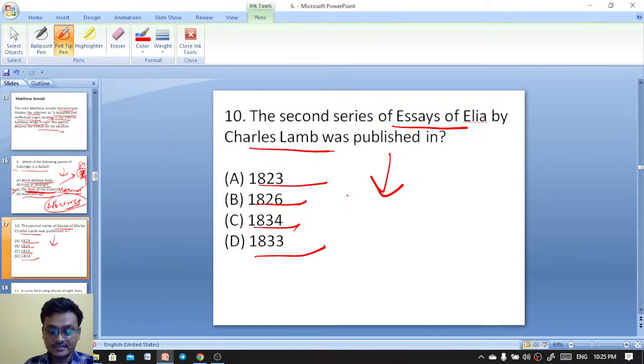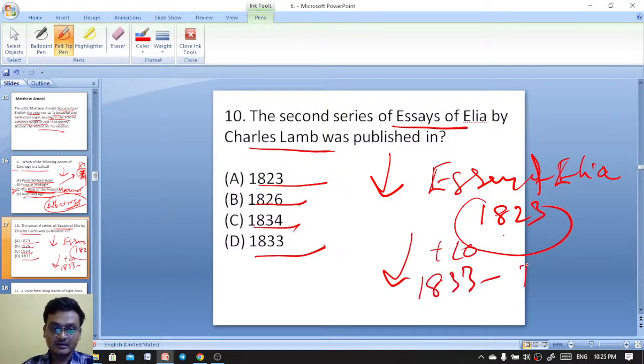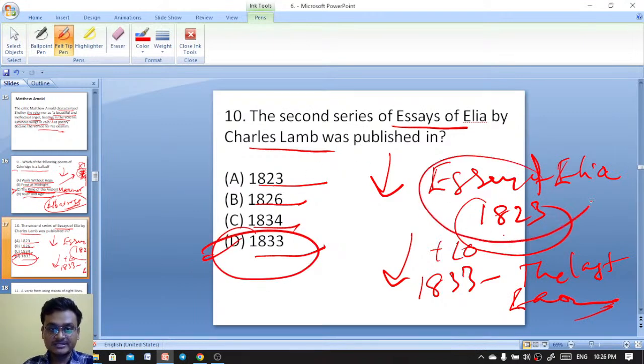The first Essays of Elia was published in 1823.